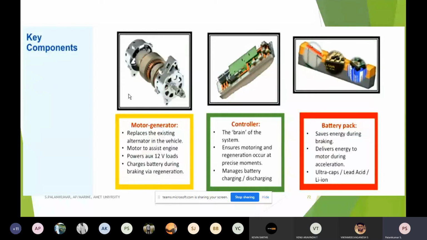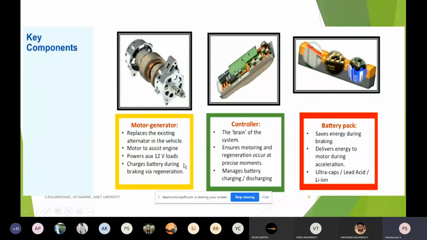Okay, and in city rides, suddenly we have to come to some traffic areas also. Automatically, in the urban area, very often there is a switching of the operation of the motor from the power propulsion unit to the regenerative motor, and from motor to regeneration. And the second important one is the controller, the brain of the system. This is very important because it is monitoring and ensuring that everything is working well.